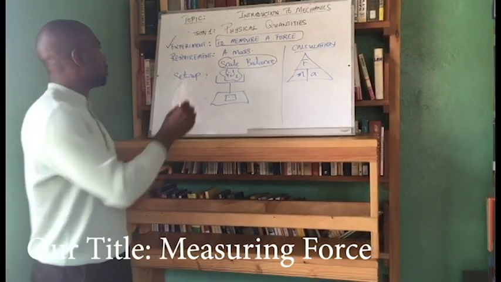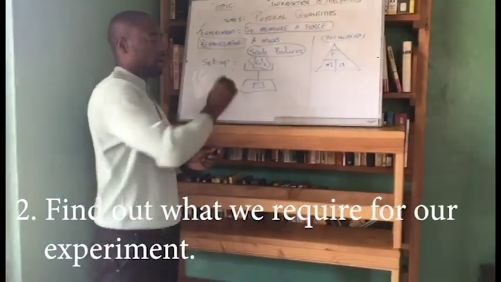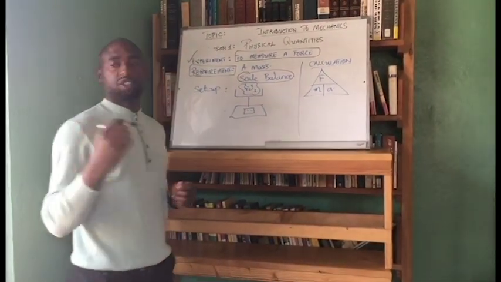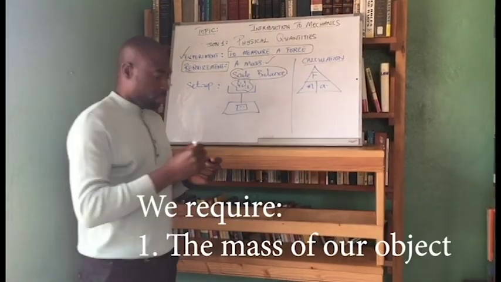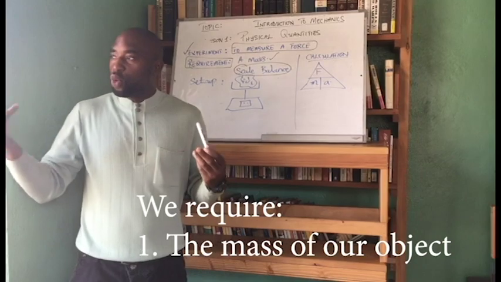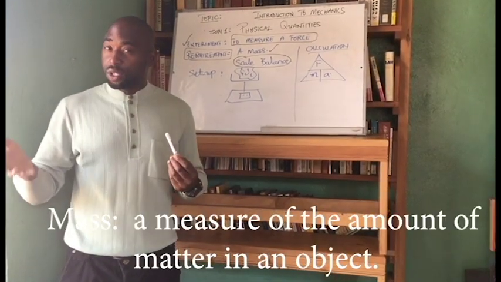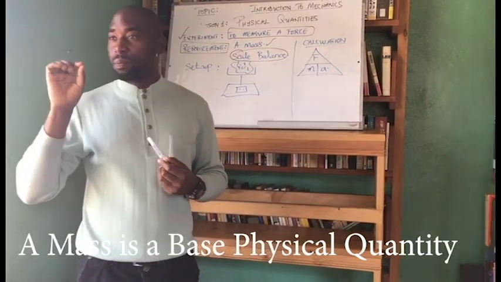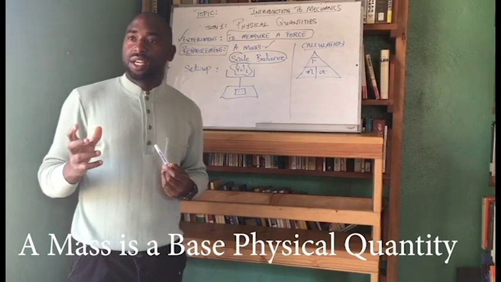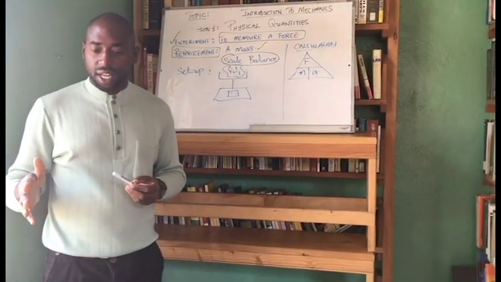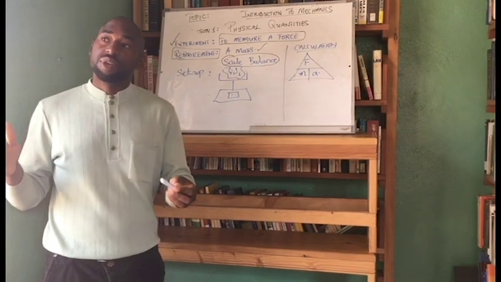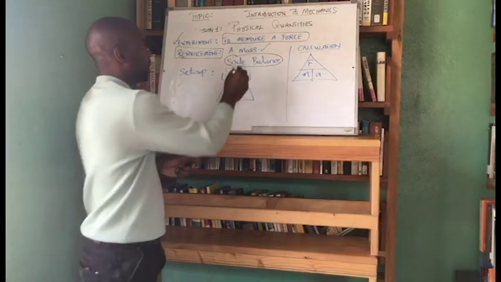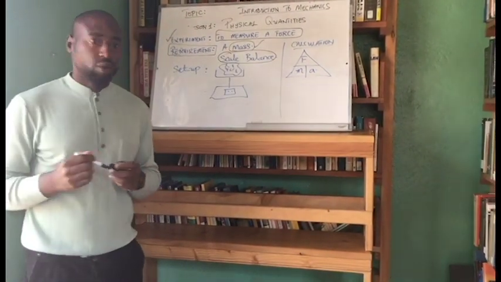The second step is to find out what we require for our experiment. So the first thing we require for our experiment in measuring a force is the mass. A mass could be anything. So what is a mass also is a physical quantity, which is important for you to know. And it's more important to know that a mass is a base physical quantity. So one other lesson I'm going to be introducing is the difference between a base physical quantity and a derived physical quantity. But note that the mass of an object is a base physical quantity.